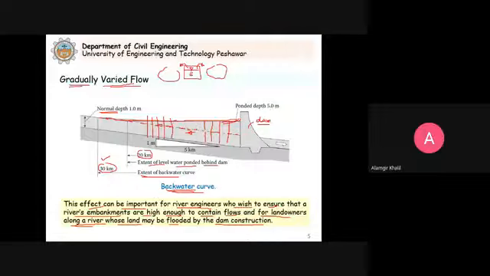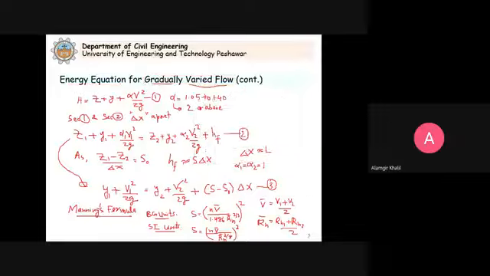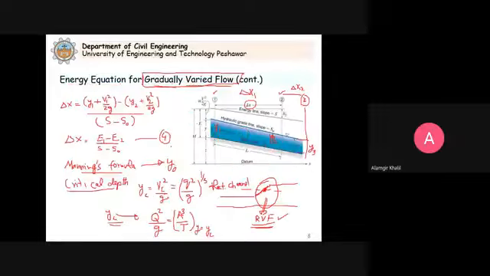So before we do that, what we have to study is this energy equation that we have studied, and before that we need to classify the channels, because we have mild channels, we have steep channels, we have critical channels where we have critical flow.